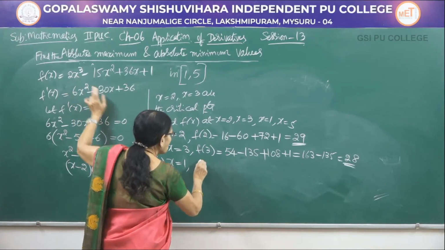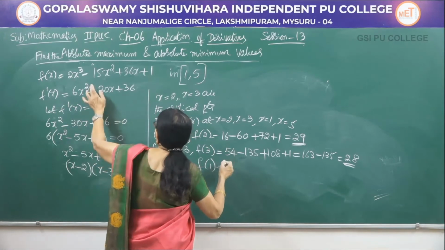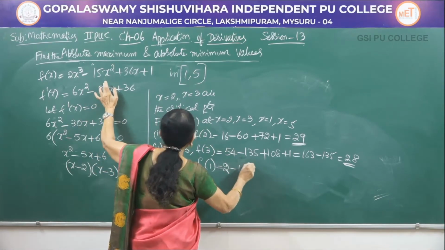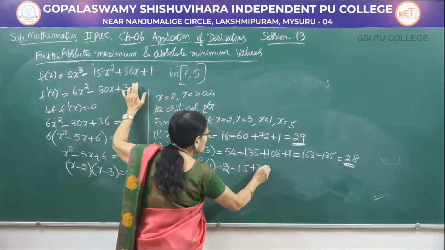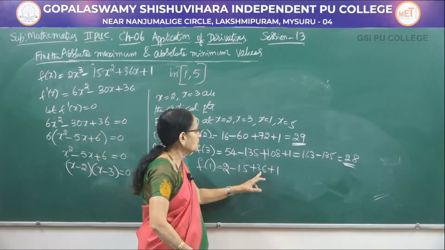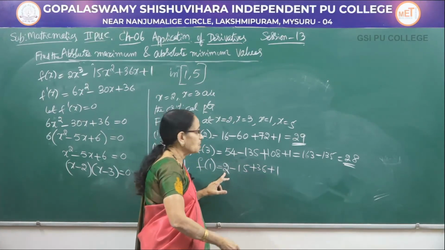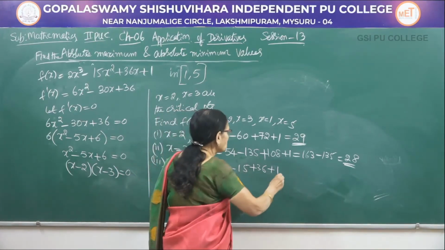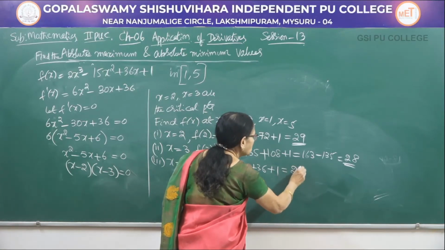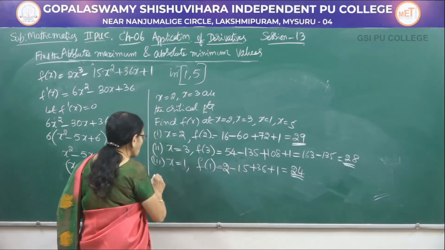F of 1 is 2 into 1, that is 2. 15 into 1, that is 15. 36 into 1, that is 36 plus 1. So, I simplify this one. 36 plus 1, 37. 37 plus 2 is 39. 39 minus 15 is 24. So we got 29, 28, 24.